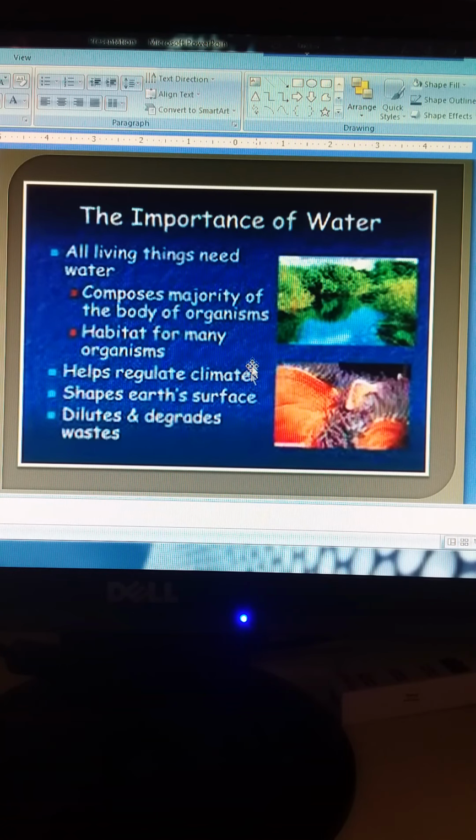And if you look at places with heavy rainfall like Meghalaya, we can get green evergreen forest there. If you look at the Ganga plains, you will find that due to the presence of water the climate changes so much, with development of populated areas there. Water also shapes the earth's surface, regulating and degrading the waves. When there is a requirement for the degradation of the waves, there is always a need for water.